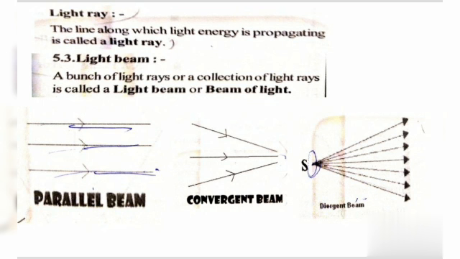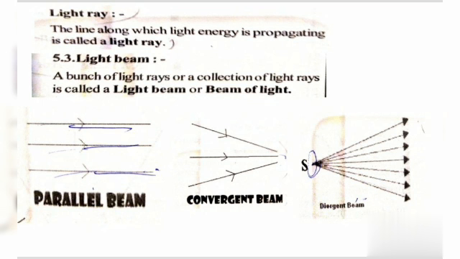So what is the meaning of parallel beam of light? If the light rays are parallel to each other in a light beam, then it is called a parallel beam of light. And what is the meaning of convergent beam of light?